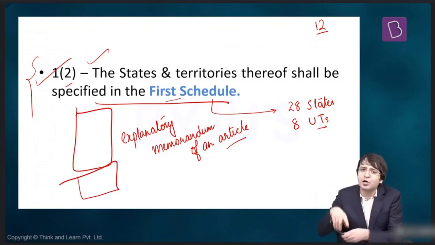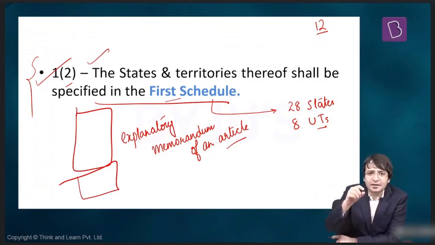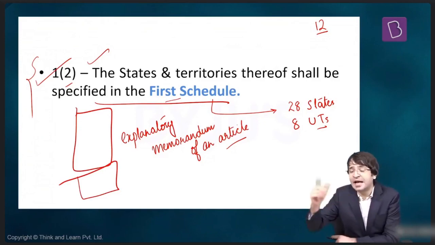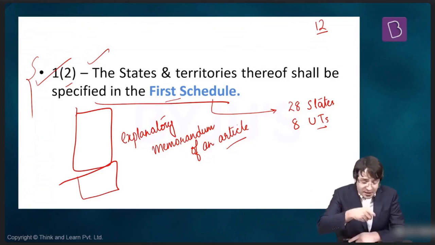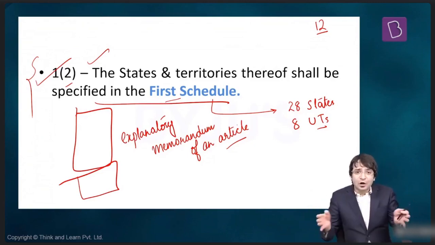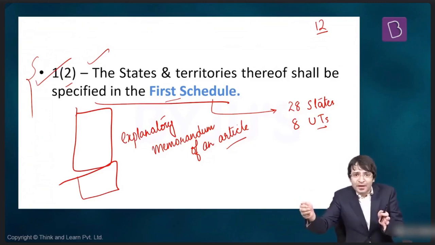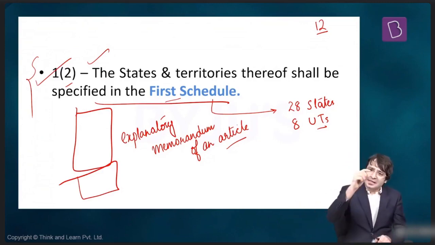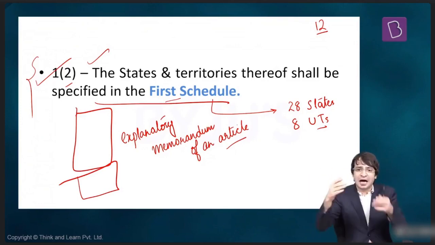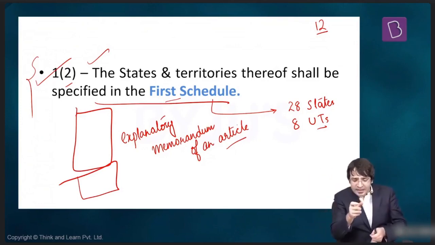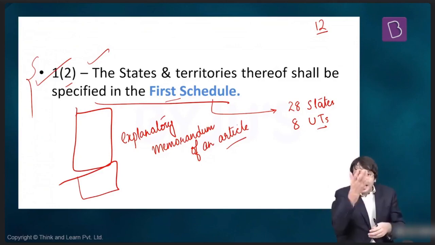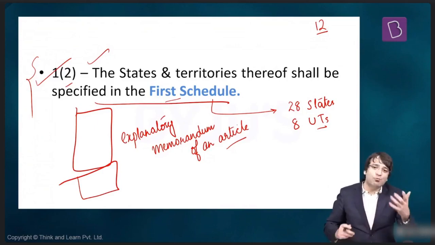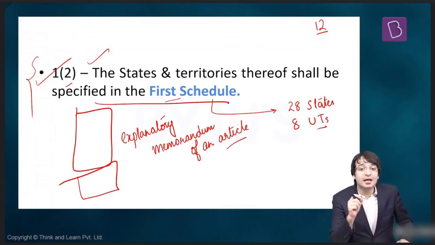But the constitution makers thought if there is an article which requires more explanation, we should add a schedule at the end of the Constitution. Otherwise, this article would become very bulky. If there was no schedule, Article 1, Clause 2 would have been like this: the names of the states and territories are mentioned below, 28 states, 8 union territories. The entire article would be very bulky.